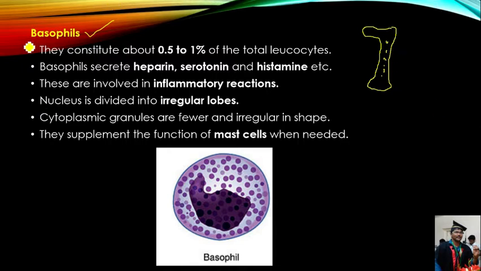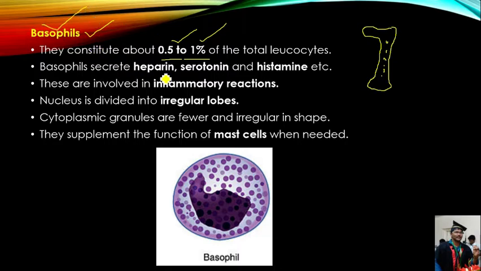Then if you see the points which are related to basophils, the basophils occupy 0.5 to 1% of total leukocytes. If you consider total leukocytes as 100%, only 0.5 to 1% are basophils. Hence you can say that the least number of white blood cells present in the blood are basophils.